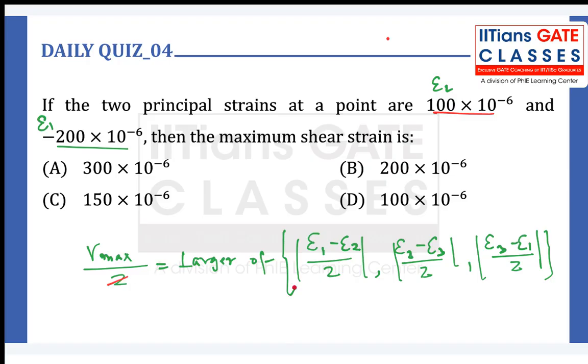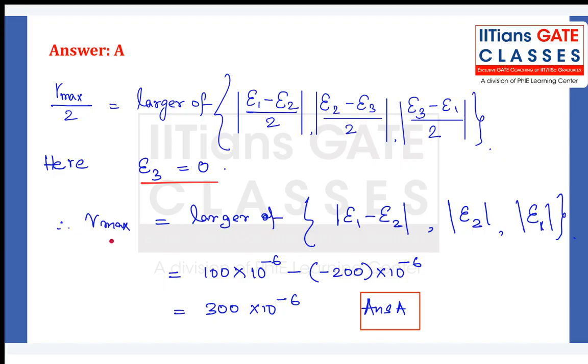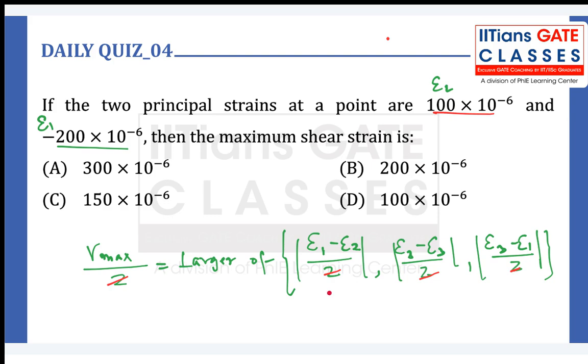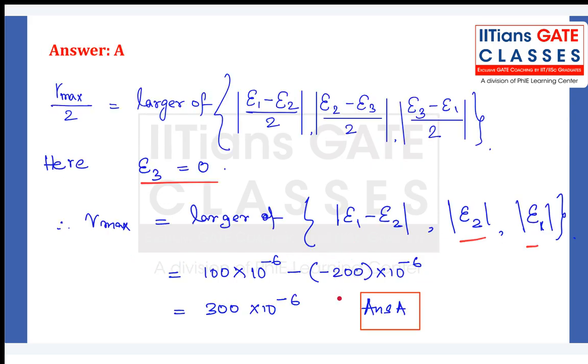Again, 2, I can cancel it from both the sides, right? So gamma max, the maximum principal strain, is equal to the magnitude of epsilon 1 minus epsilon 2. Why? Because I have simply substituted epsilon 3 is equal to 0. Now, out of all these three, we can clearly see that the maximum value will be for this. It is simply considered a magnitude.